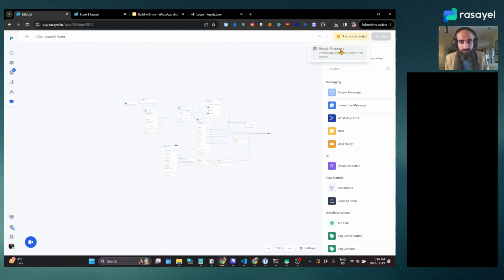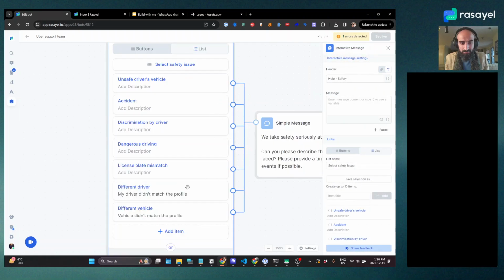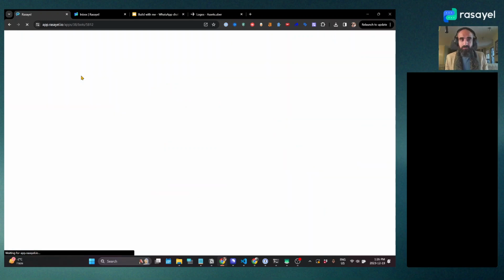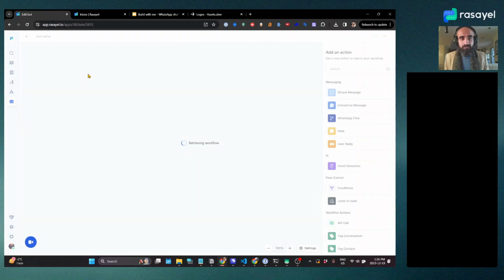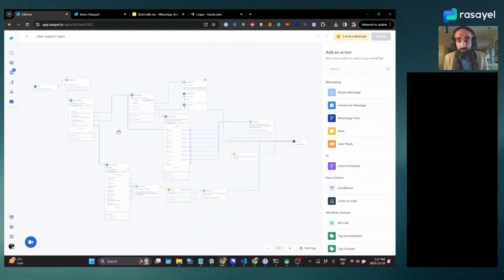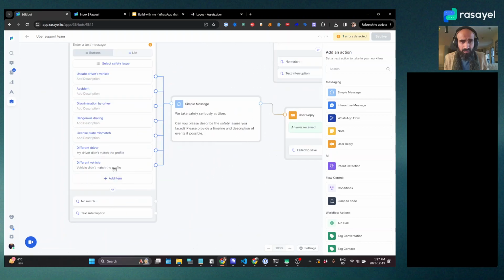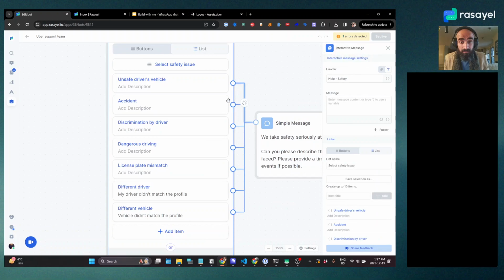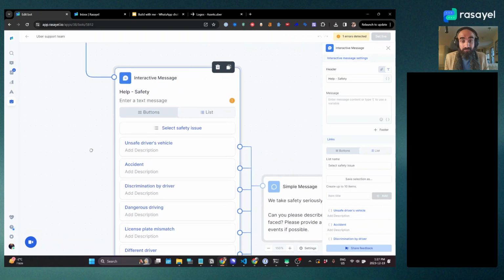Now it says there's one error still, but I don't see that. So let me just refresh and see if that takes care of it, because we just connected a whole bunch of nodes, and maybe that will resolve the missing connection. Okay, empty response. Message response cannot be empty, and it's on this message. Right, so there's our error.